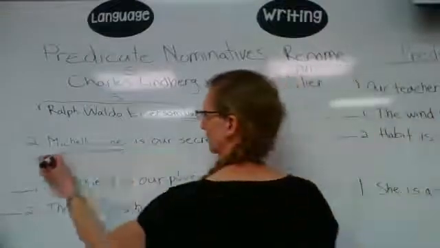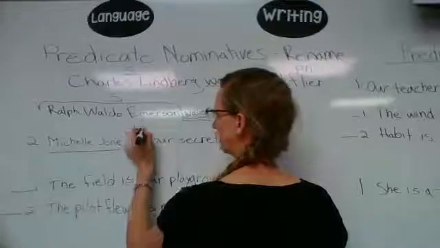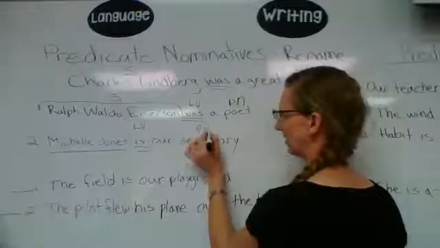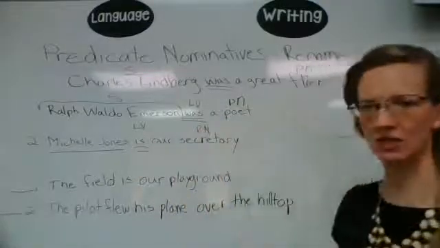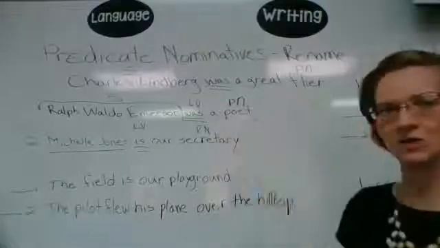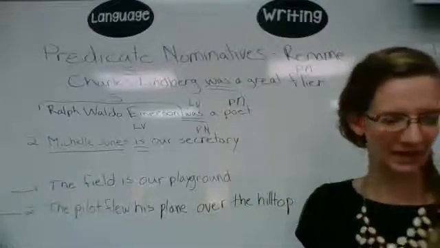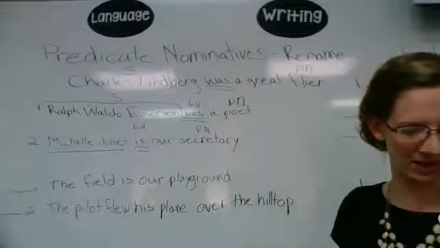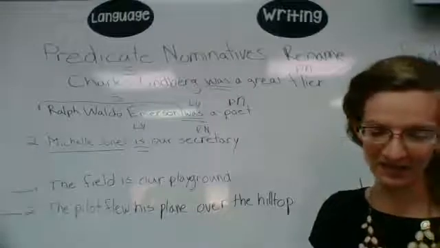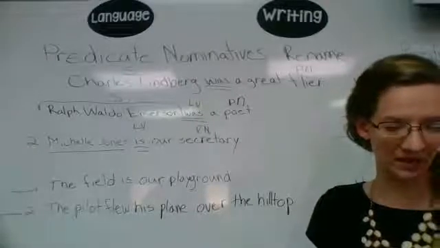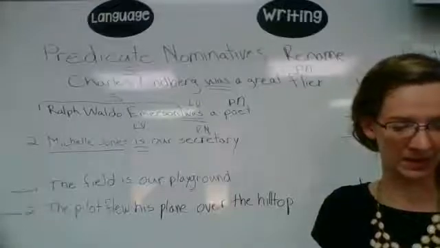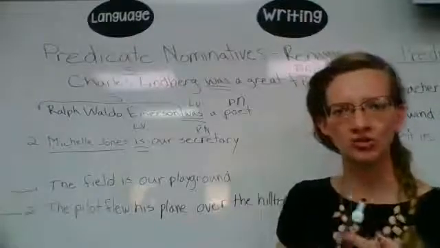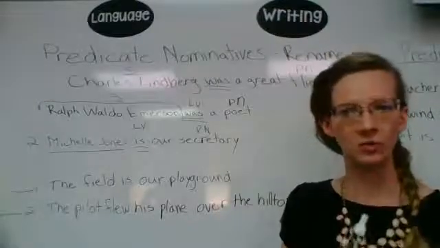Michelle Jones, it's a linking verb. Forgot to do that here. Label it as a linking verb. Is our secretary. So secretary, it's renaming who Michelle Jones is. A secretary is Michelle Jones. So it's renaming her. So that is a predicate nominative. So do all of the rest of Think A, and then do Think B as well on that page. It says label each linking verb and action verb. Write PN in the blank if the italicized complement is a predicate nominative, and write DO if it is a direct object. So remember, only action verbs will have direct objects, and only linking verbs will have predicate nominatives.